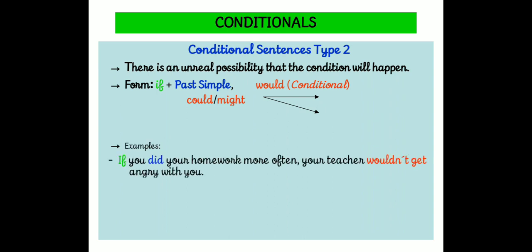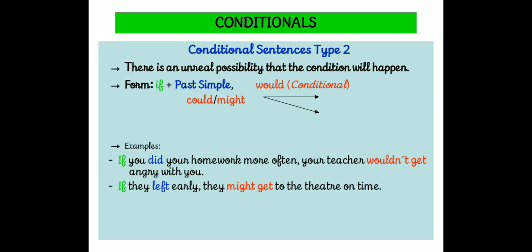I give you an example now. If you did your homework more often, your teacher wouldn't get angry with you. See this sentence. Really, this is a good example. You can frame your own sentences. If you did your homework, so did represents the simple past tense. Am I right? See the second clause now. Wouldn't get. So the would has come and was given as negative and then the verb was there. Am I right?